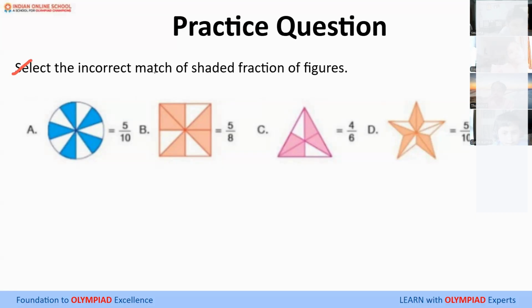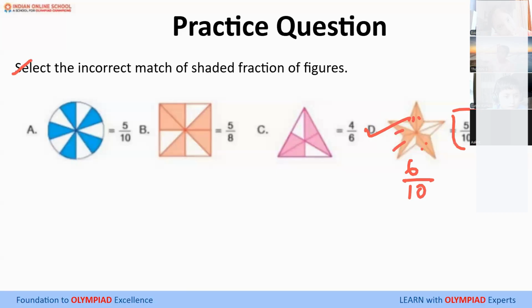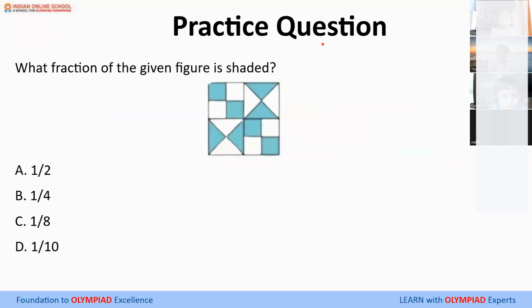Ma'am, the last one. D. Yes, ma'am. D. I was checking all the options. I also think D. 2, 3, 4, 5, and 6 parts shaded out of 10. But it's 5/10, so it's written 5. Very good.